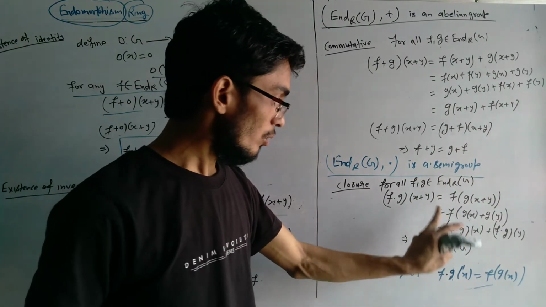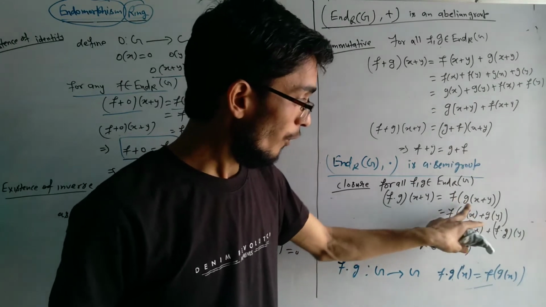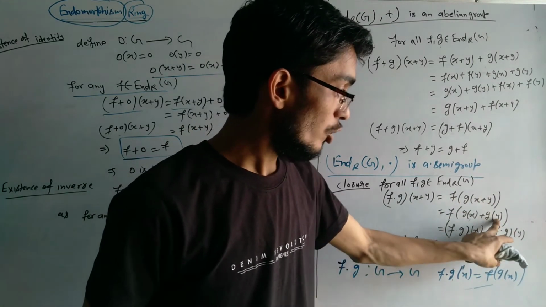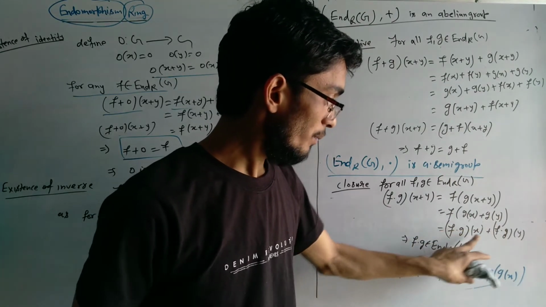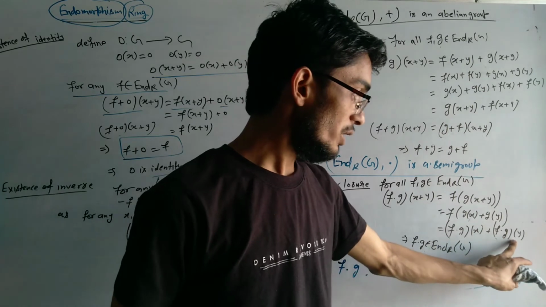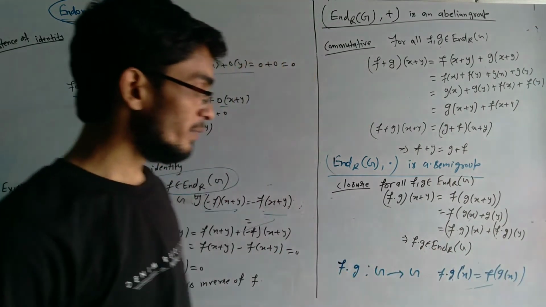By this operation, f(g(x + y)) = f(g(x) + g(y)) = f(g(x)) + f(g(y)) = (f · g)(x) + (f · g)(y). So this implies f · g belongs to End(G).